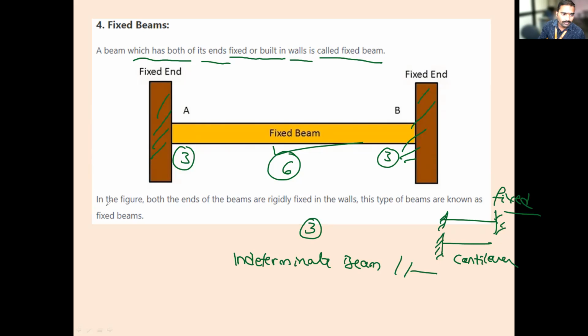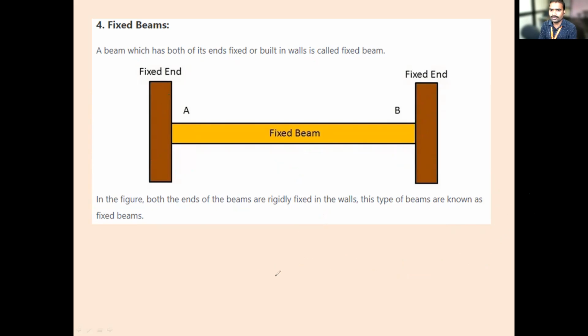Yes sir. In the figure, both ends of the beam are rigidly fixed in walls. This type of beam is known as a fixed beam. Are you getting all of this? If both the support ends are fixed, then that is called a fixed beam. If only one end is fixed, then that is called a cantilever beam. So take this screenshot.